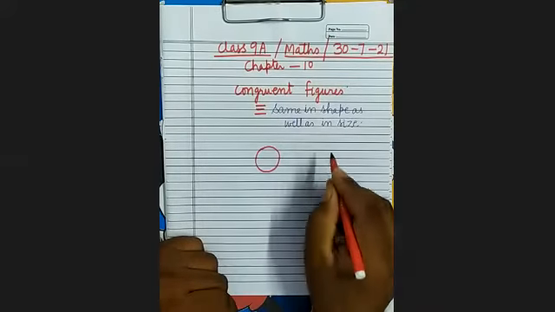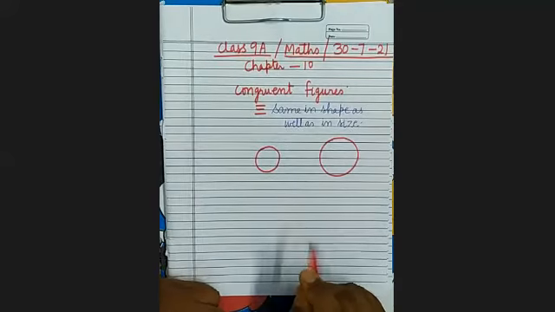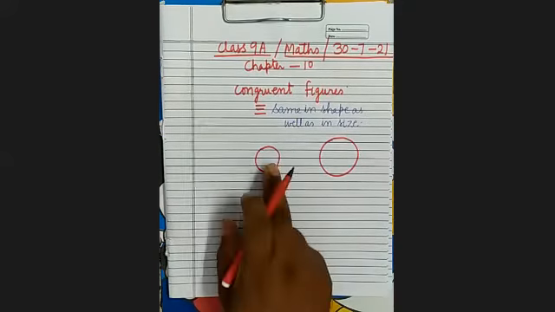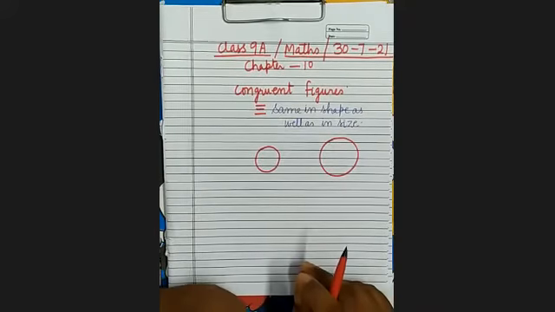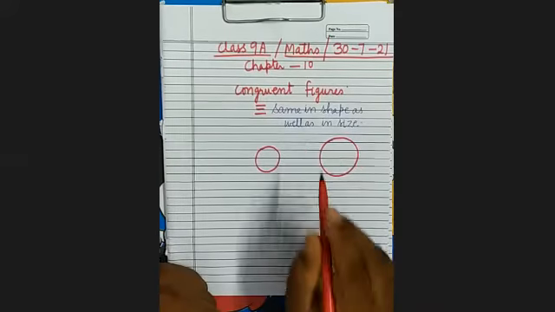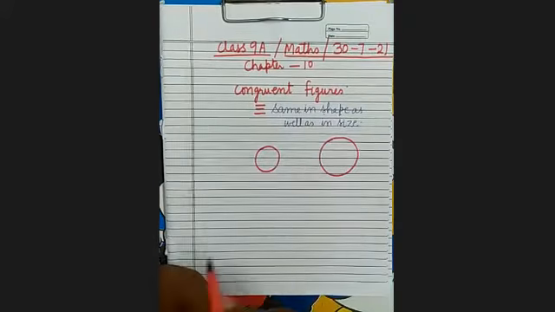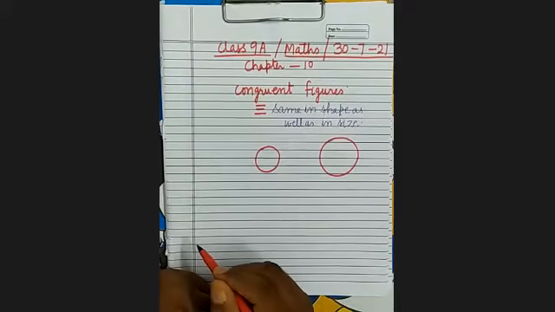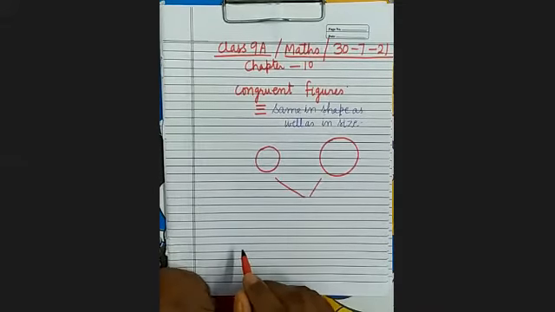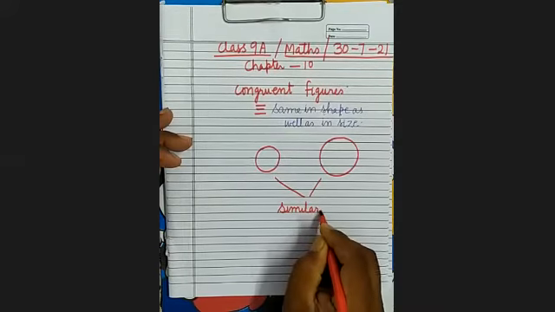For example, here there are two spherical balls. Whether they are congruent, who can tell? Whether these two spherical balls are congruent? No, sir. They are not congruent. Why? Because they are same in shape, but not in the size. Therefore, they are not congruent. It's clear. They are similar here. Such type of figures which are having the same shape are called the similar figures.